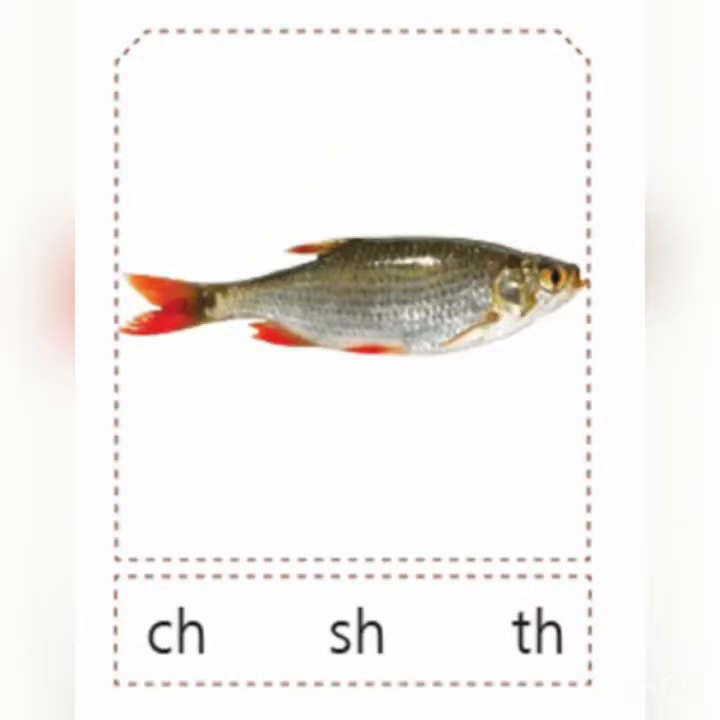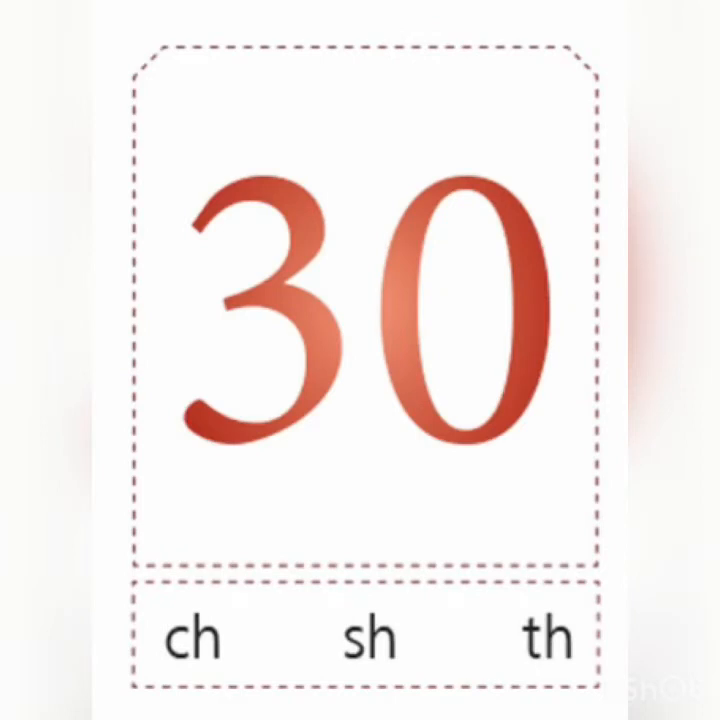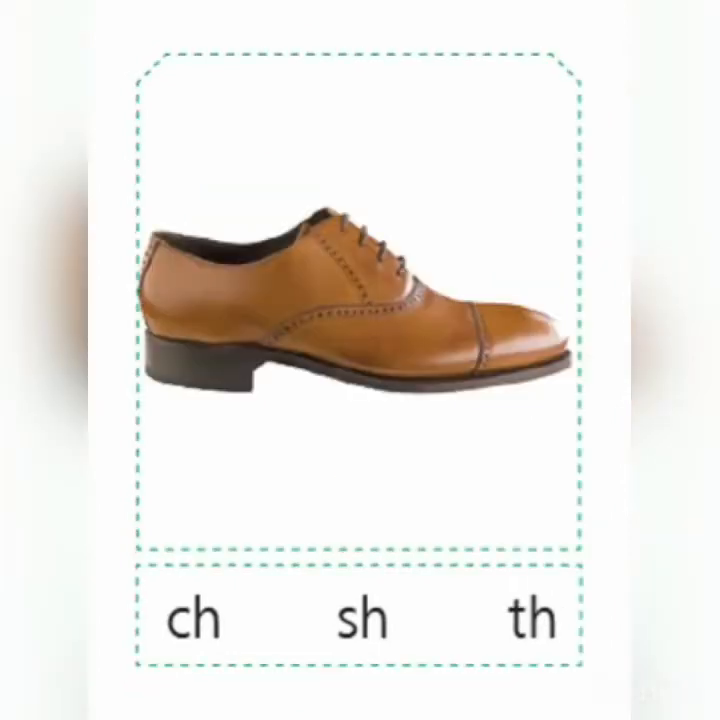Now look at the fourth picture. What is it? It's a fish. Which sound is coming here? Ending SH, right? Sh. So circle SH. Now the fifth picture, look at the number 30. So what's the beginning sound? Th, right? So circle TH.